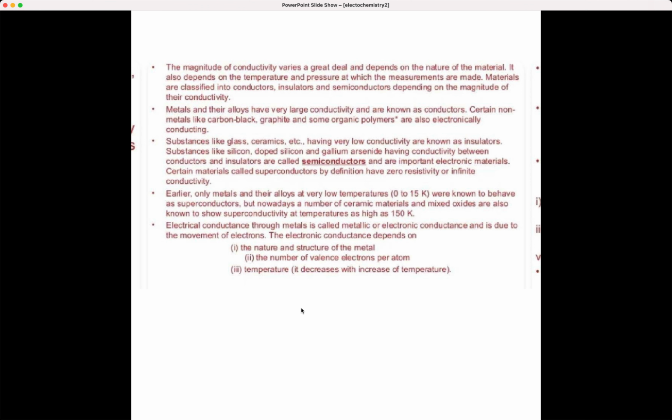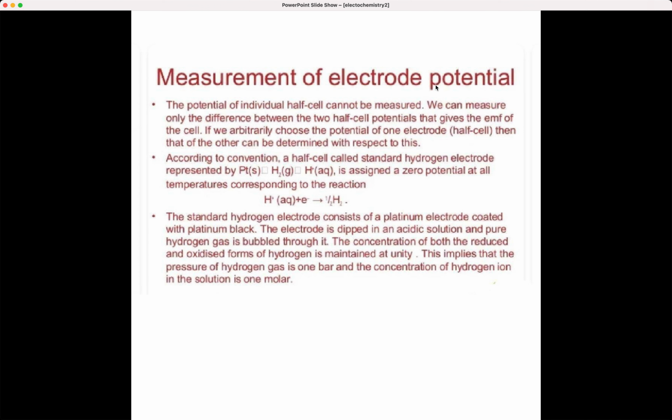Okay, now next, how do you measure electrode potential? What is the way to measure electrode potential? The potential of an individual half cell we cannot measure. We can measure only the difference between 2 half cell potentials, which gives the EMF of the cell.